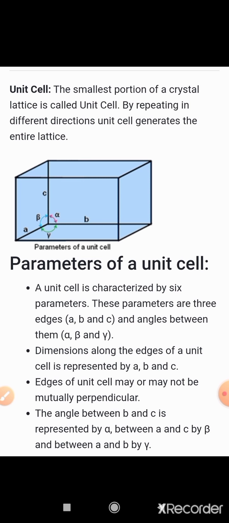And always remember that the angle between B and C is always represented by alpha, the angle between A and C is represented by beta, and the angle between A and B is represented by gamma. These are the 6 parameters, in which 3 parameters are edges and 3 parameters are the bond angles between these edges. A diagrammatic representation is also shown on the screen. You can see it.